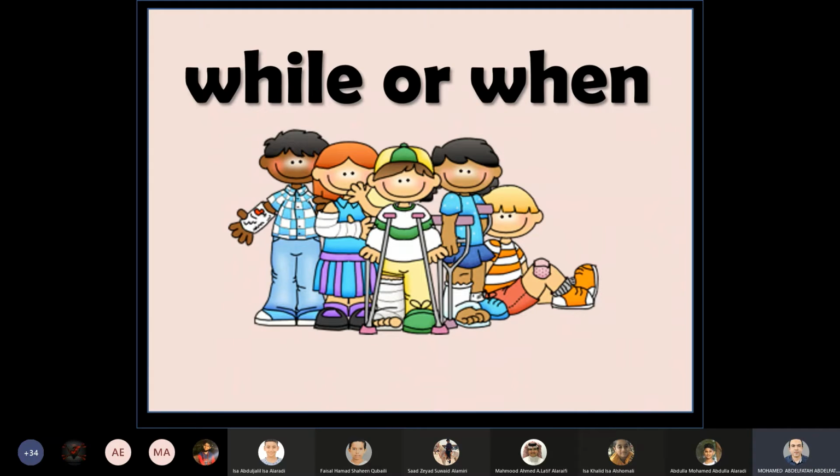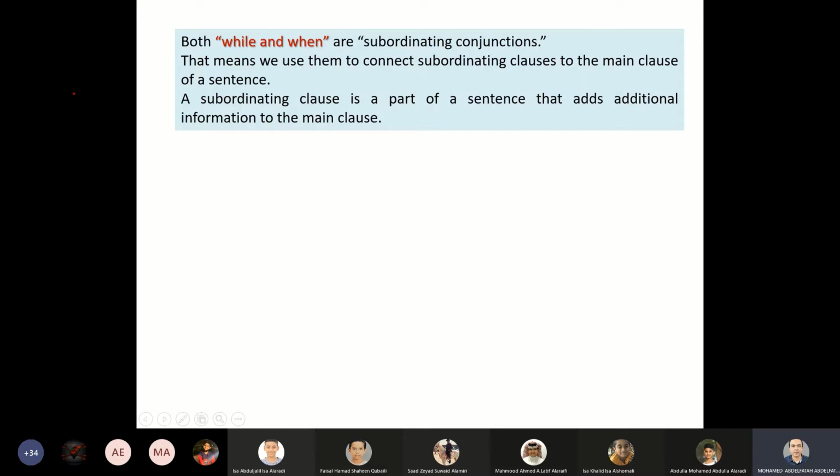Generally speaking, while is always used with the past continuous tense, the subordinate clause, and when is always used with the past simple tense or the main clause. Today, inshallah, students, we are going to learn about while and when, how to use them correctly in sentences. Let's start: both while and when are subordinating conjunctions.